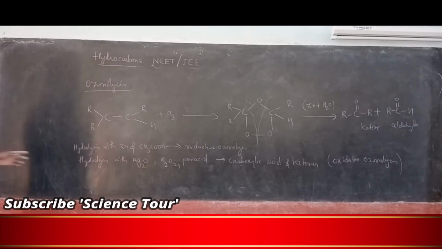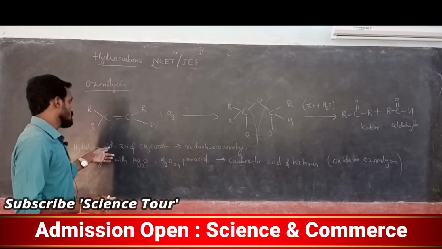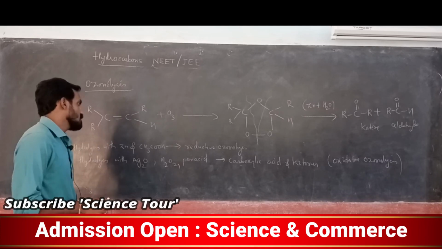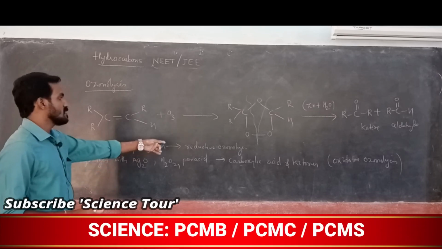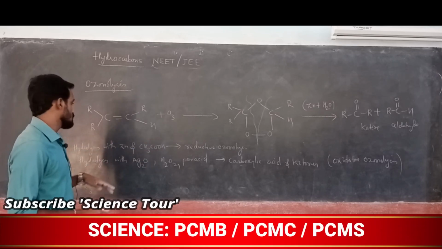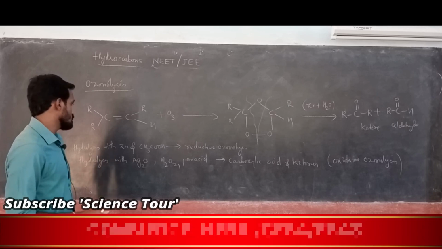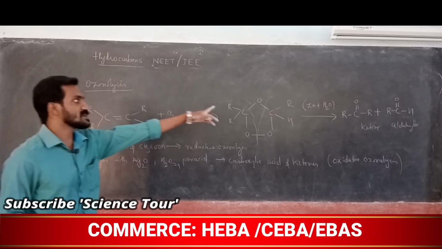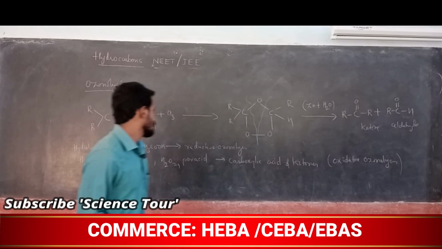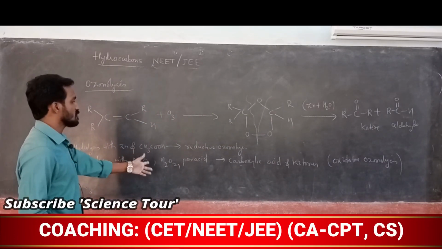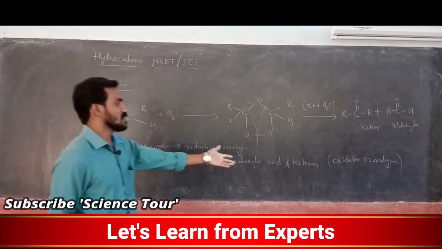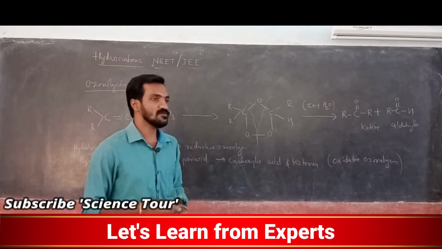My dear students, note this point: hydrolysis of ozonide in the presence of zinc and acetic acid. Hydrolysis means adding water in the presence of zinc and acetic acid. Understood? It gives reductive ozonolysis. This is actually reductive ozonolysis. Hydrolysis with silver oxide, peroxide and peracid, giving carboxylic acid and ketone, is called oxidative ozonolysis.